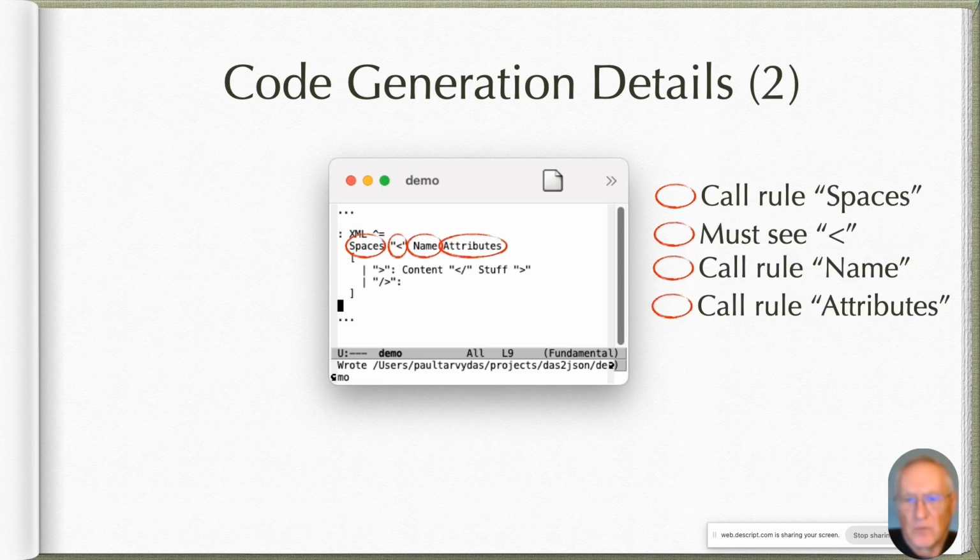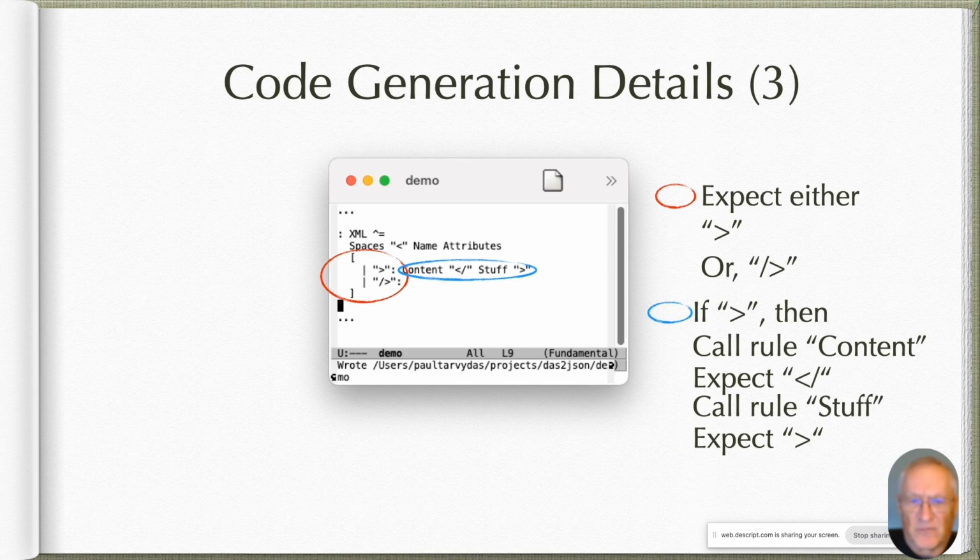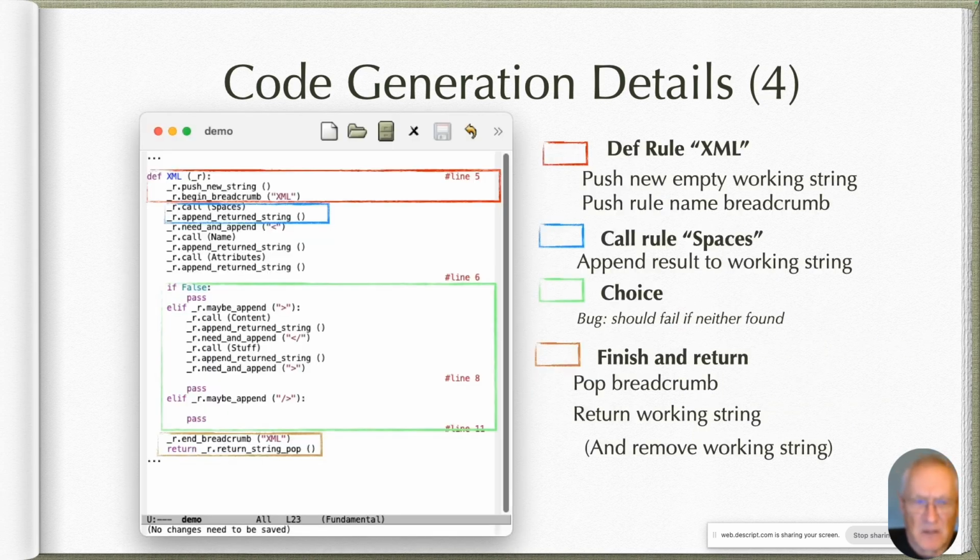The first line of the rule does a call, then a must see, then a call, then another call, as I've shown with the red ellipses and circles. After that first line, there's a choice, an input choice, and it says either look for a greater than or a slash greater than. And then if we see a greater than, do this stuff, content, look for less than, slash, call stuff, look for a greater than. And here's the Python that comes out of that.